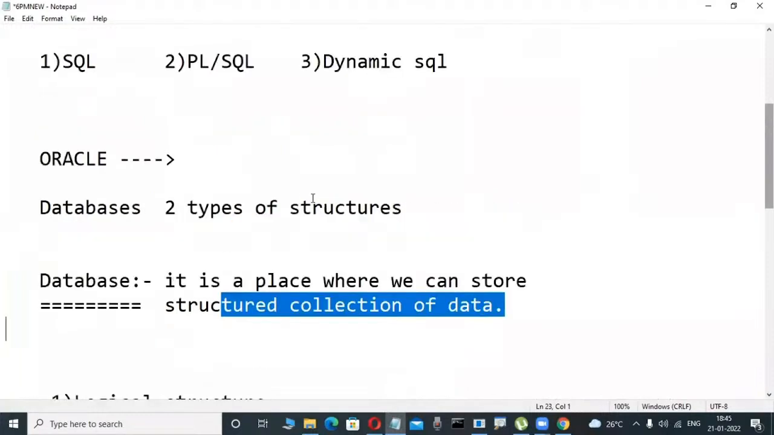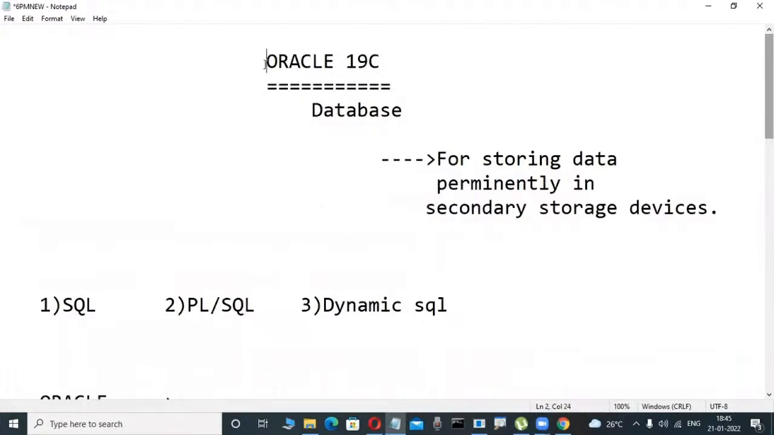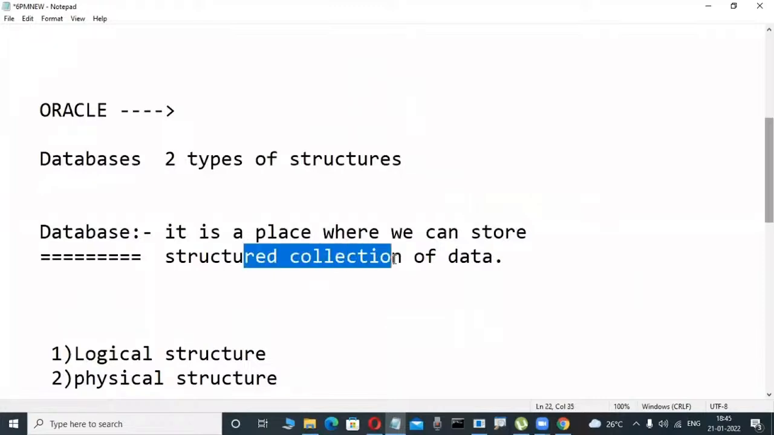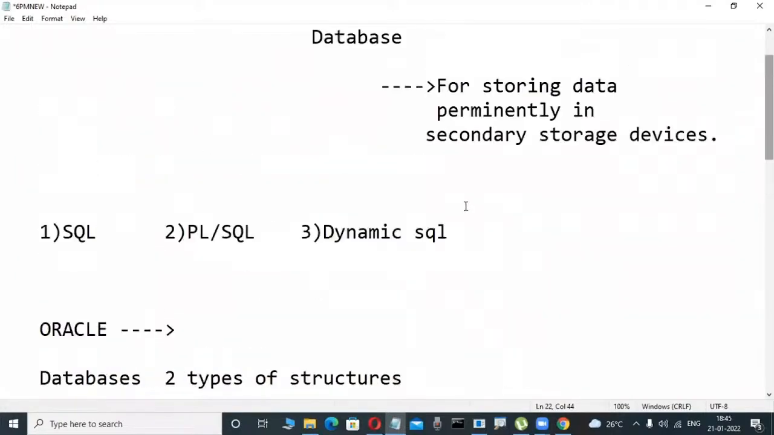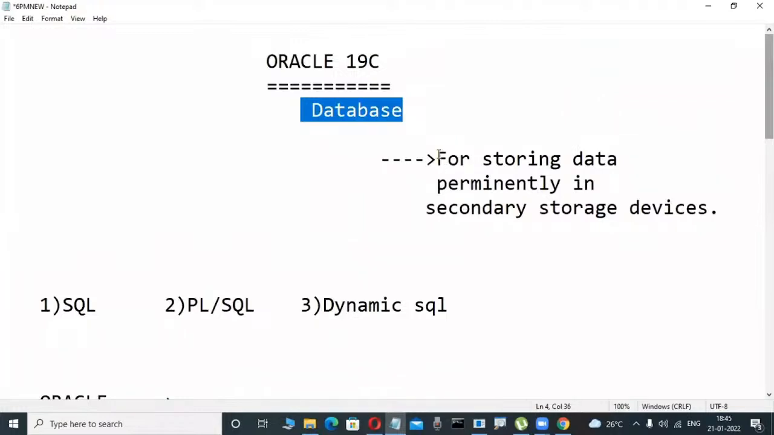Understood? Oracle is a product from Oracle Corporation. In our course, we are learning the 19c version only. This is a database product. If anybody asks what a database is, as developers we say it is a place where we can store a structured collection of data. That is the logical side. The purpose of databases is not only storing data permanently, but also retrieving and fetching data efficiently from some place.